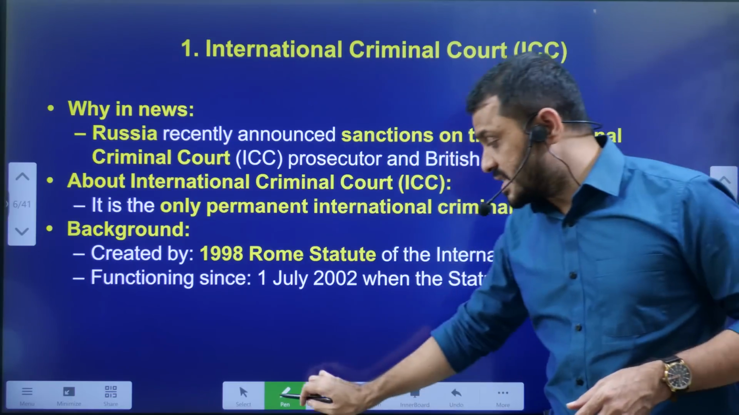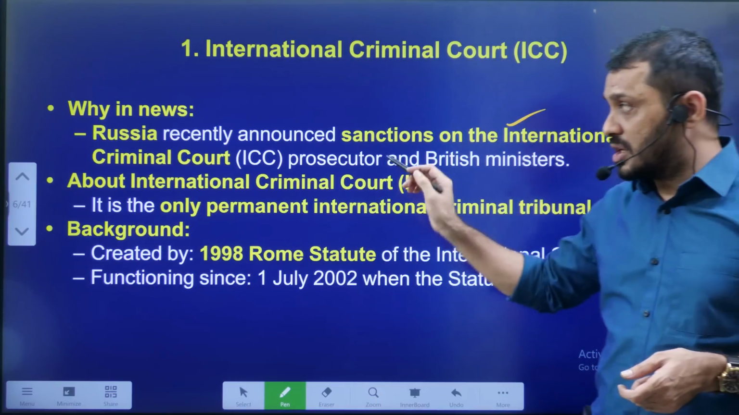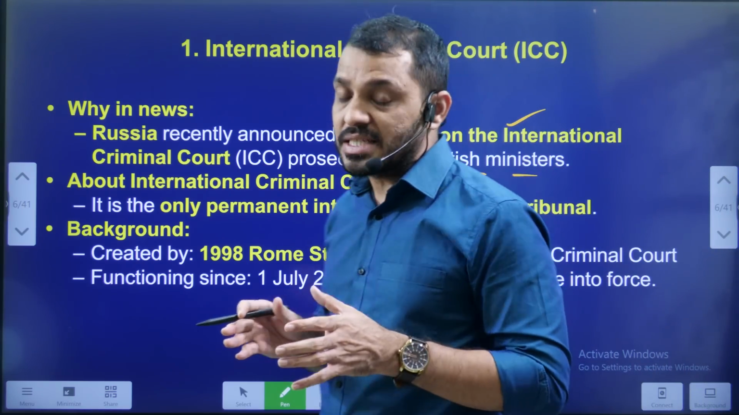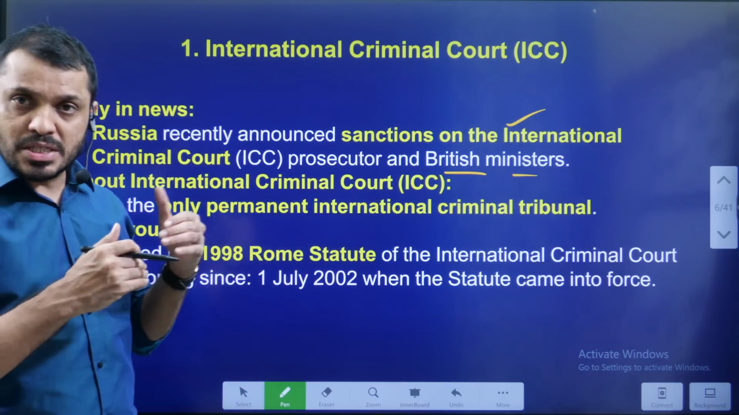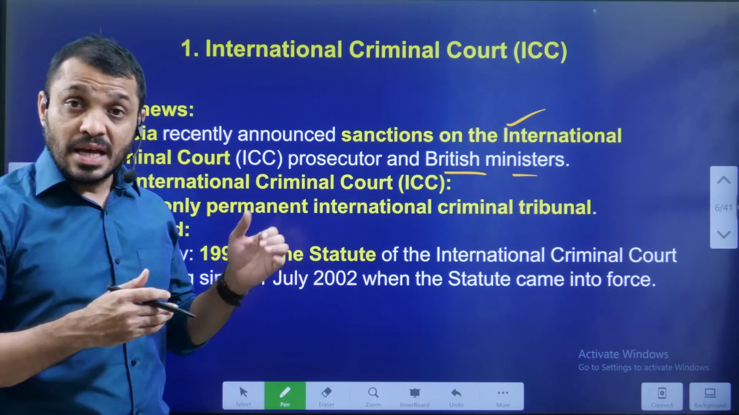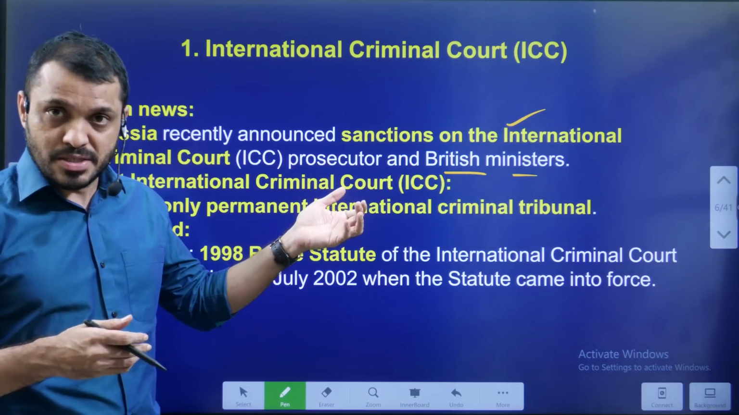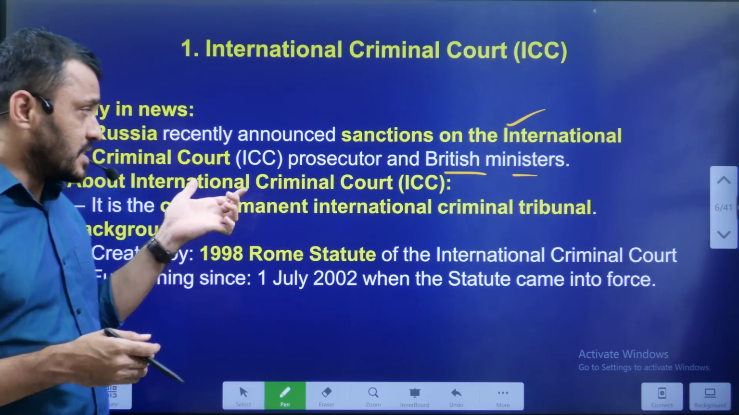Recently, Russia announced that it put sanctions on the International Criminal Court prosecutors as well as British ministers. So Russia is severely objecting to the ICC's involvement with Russia's individuals, and to the ICC's willingness to prosecute Russia's ministers and politicians. So Russia is not accepting this. Of course, Russia is not a member of the ICC.